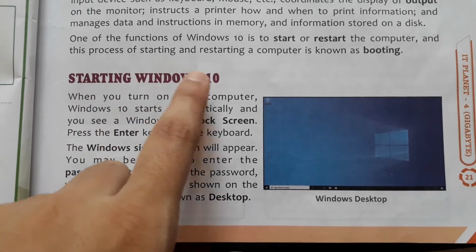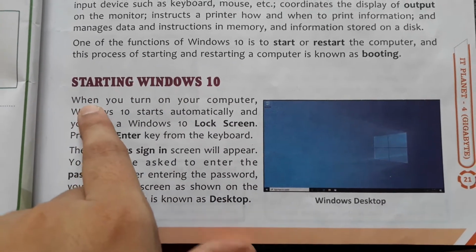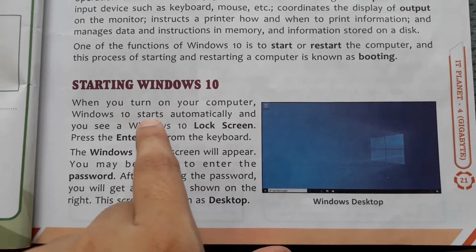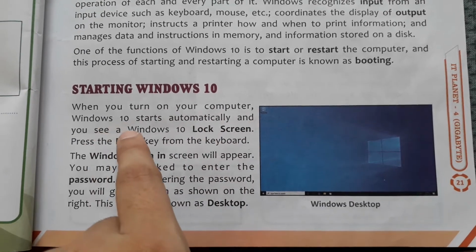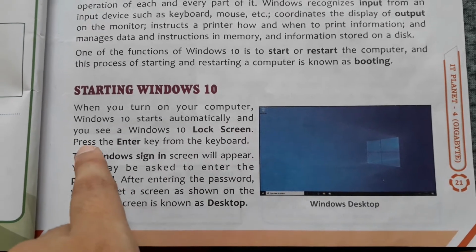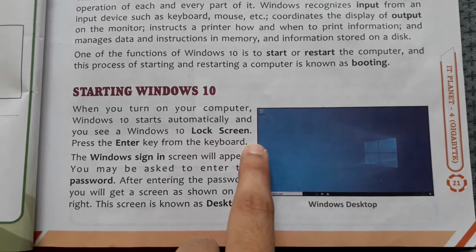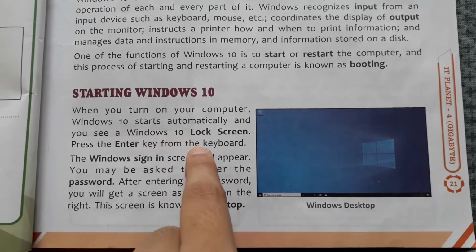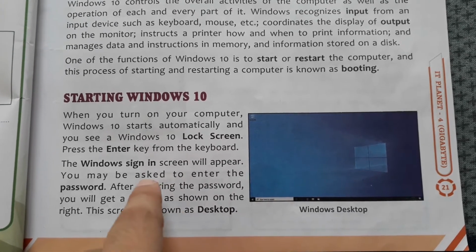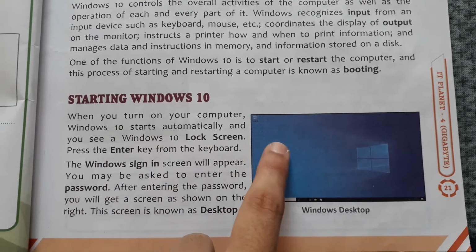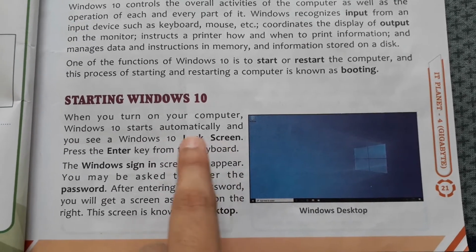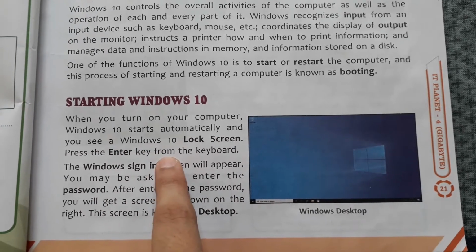Next is starting Windows 10. So now we will start Windows 10. When you turn on your computer, Windows 10 starts automatically and you will see a Windows 10 lock screen. Okay, press the enter key from the keyboard. So this work I will show you in practical also. Firstly I am telling you in theory, after that I will show you practical. Okay, so when we turn on our laptop or desktop, any computer, firstly we see the lock screen. After that we press the enter key from the keyboard.